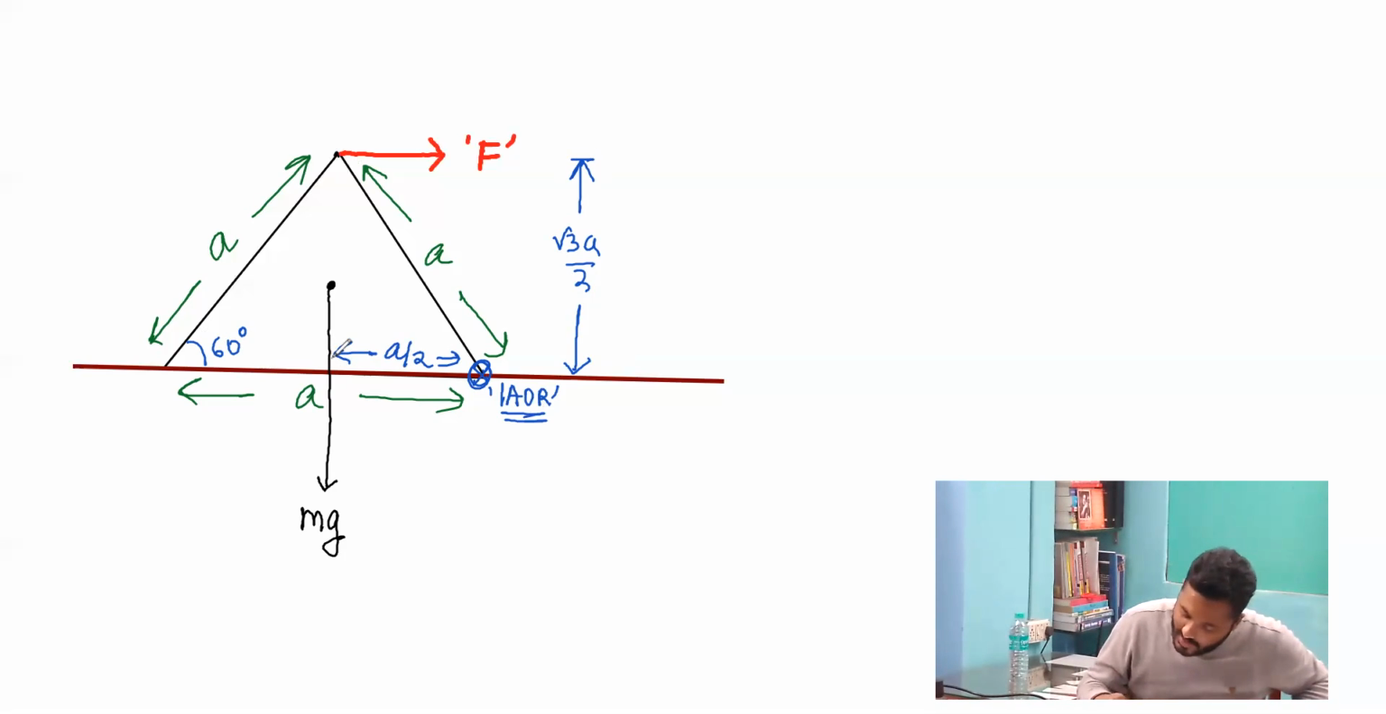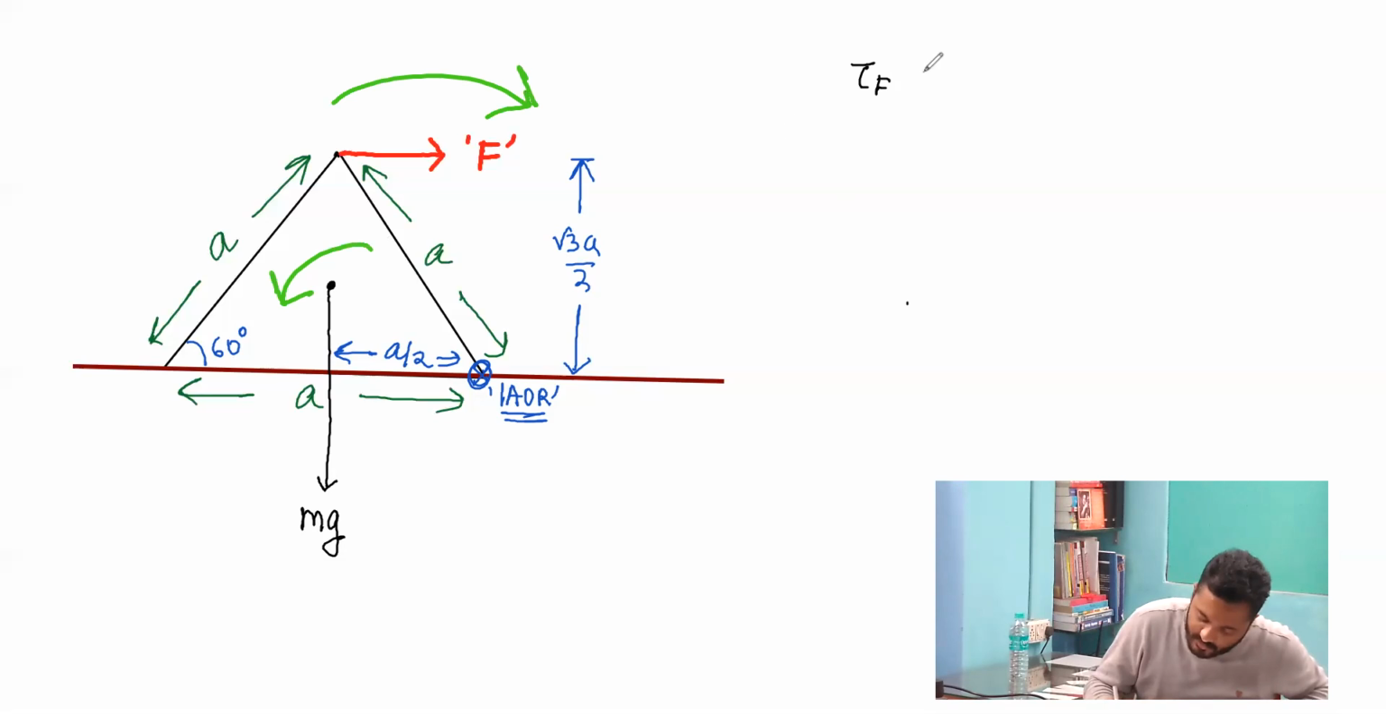Now if we apply the force equation, the requirement is simple: if the torque produced by the applied force is greater than the torque produced by the weight, the toppling will take place. So the torque produced by the applied force is just greater than or equal to the torque produced by the weight mg. We will solve for equality.